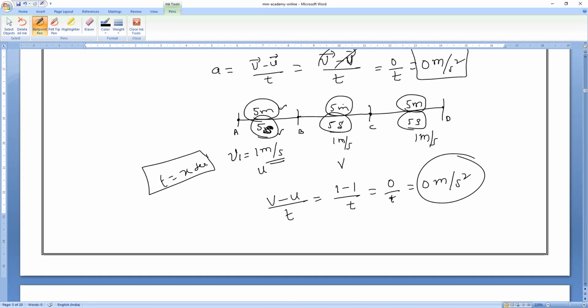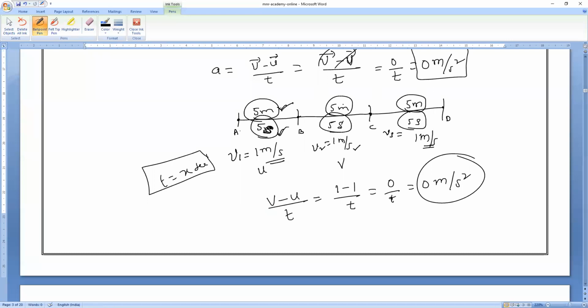In this case, again I found velocity V2. Again, it is 5 by 5, which equals 1 meter per second. Here also 5 by 5, I calculated V3 velocity. It is also 1 meter per second. In every case, velocity is the same because the body is covering equal distance in equal intervals of time.